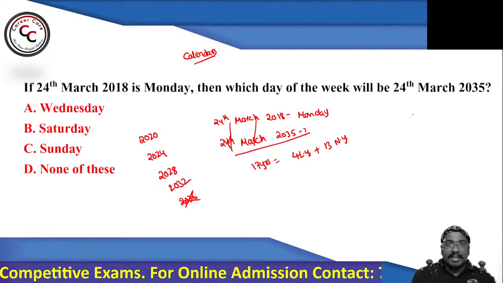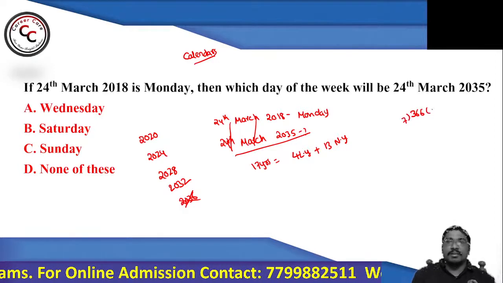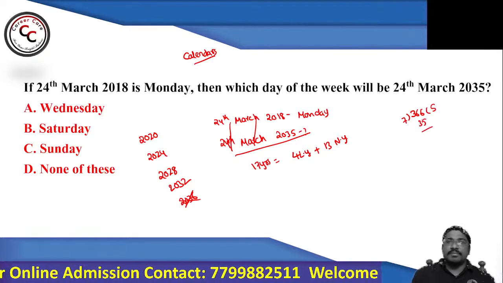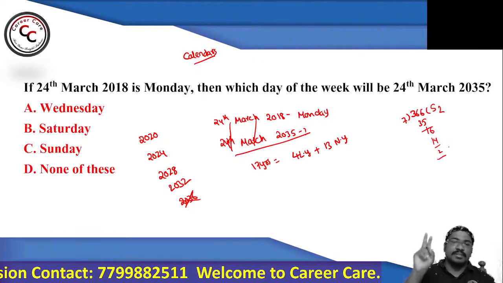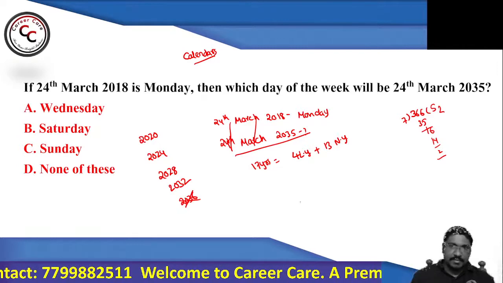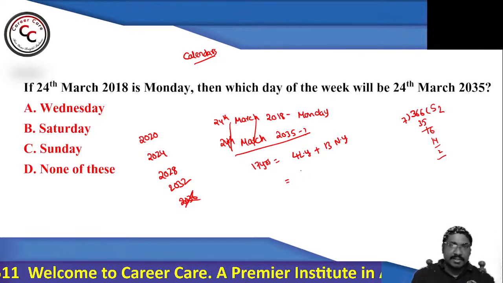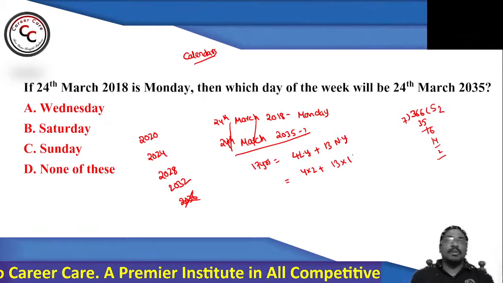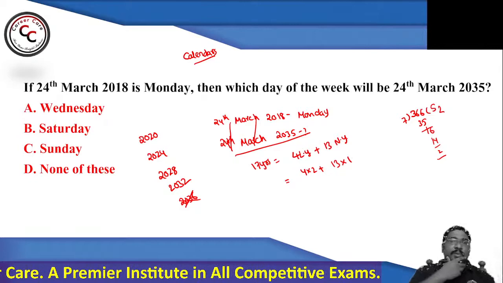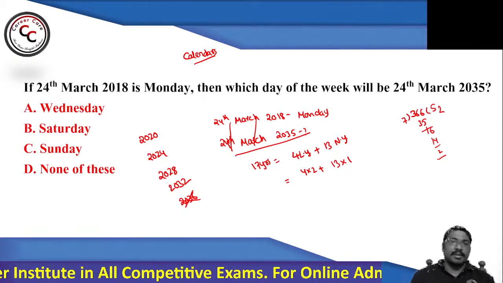We know a leap year consists of 366 days. If you divide by 7, 7 5s are 35, remainder is 1; 16, 7 2s are 14, remainder is 2. So you can say there are 2 odd days. One leap year consists of 2 odd days. That means 4 leap years consist of 4 into 2 odd days. And we know a normal year consists of 1 odd day. Why? Because 365, if you divide by 7, you will get 1 as the remainder.